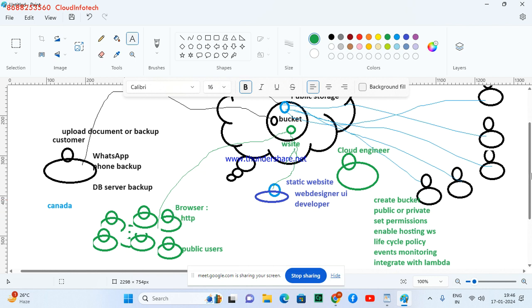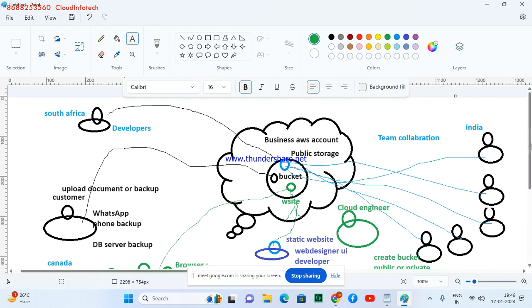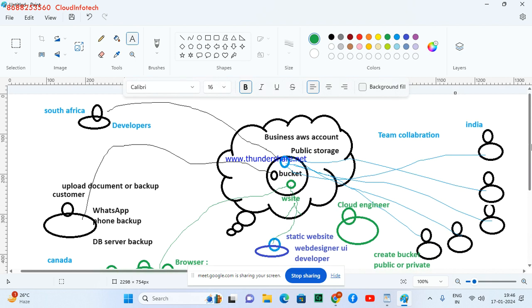So these are various use cases. I said developers use it for collaboration of data and code, and the customer can use it for backing up the data of their application or any kind of resources online, because it's going to be durable and very cheap. And internal developers, I have some UI developers.